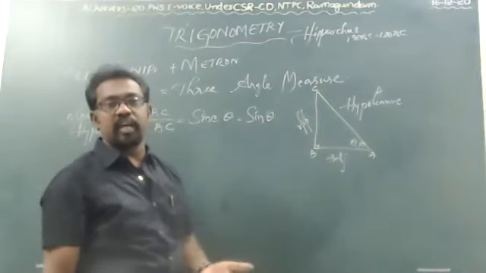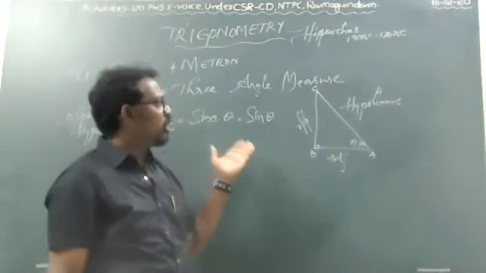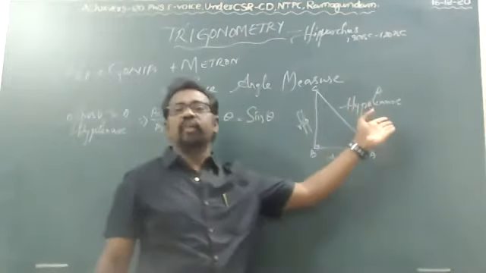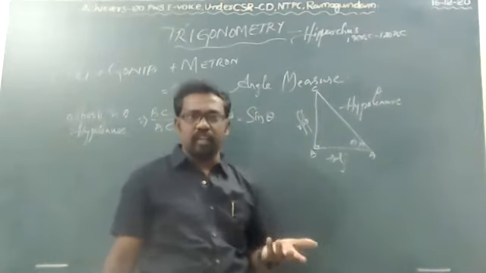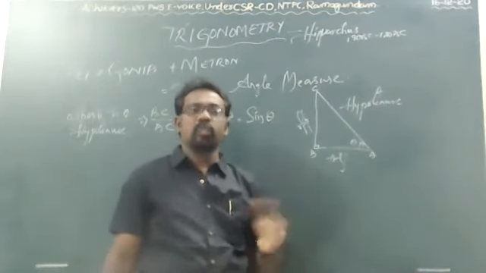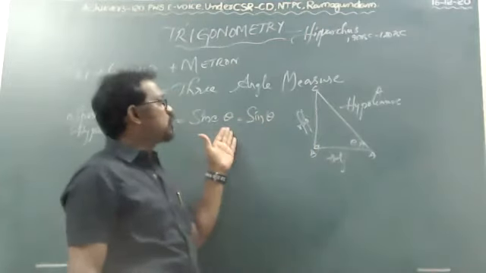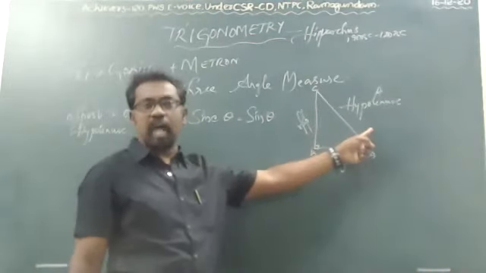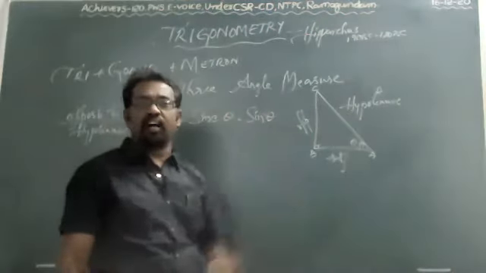Why did he keep the name sin theta? That is his will and wish. He gave the word sine like that. My name is Sunil; my parents gave me the name. So by will and wish, the great Hipparchus introduced opposite by hypotenuse as sin theta.